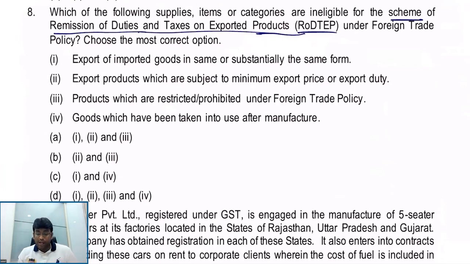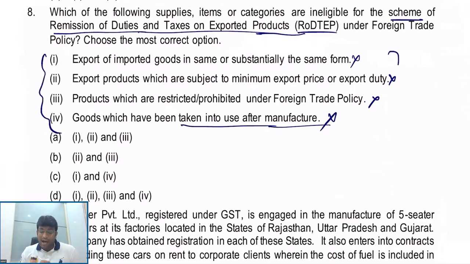Export of imported goods in same or substantially same form. Obviously, this is not eligible. You are getting my point, everybody? There should be some value addition. Export products which are subject to minimum export price or export duty. This is also not eligible. Products which are restricted or prohibited under foreign trade policy. This is also not eligible. Goods which have been taken into use after manufacturing. This is also not eligible. So technically, all these categories are ineligible for RODTEP scheme. So answer is option D, my dear friends. 1, 2, 3, and 4.